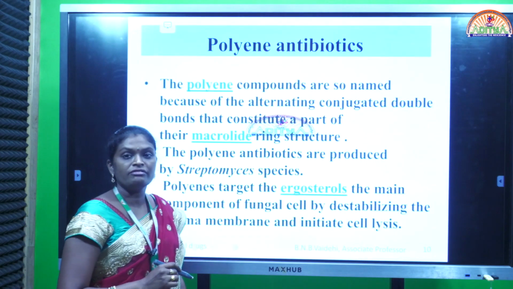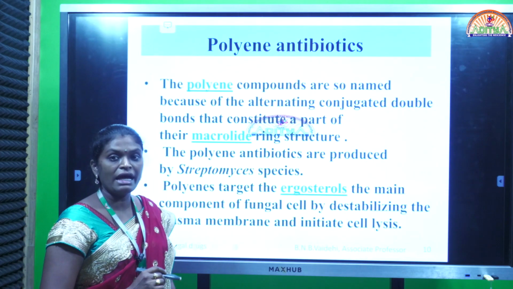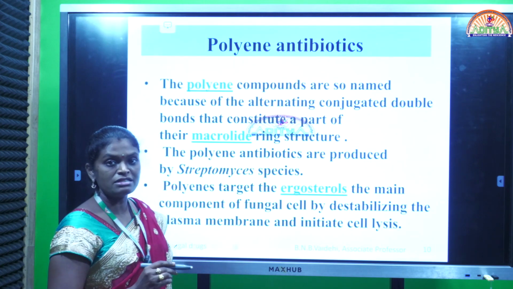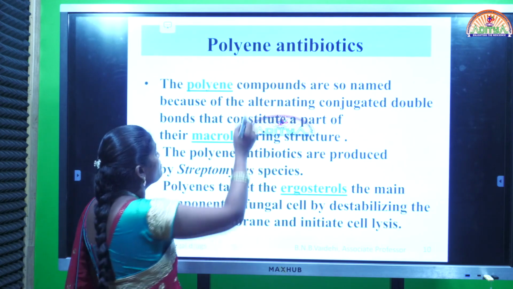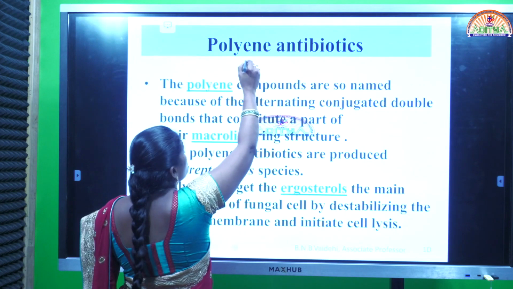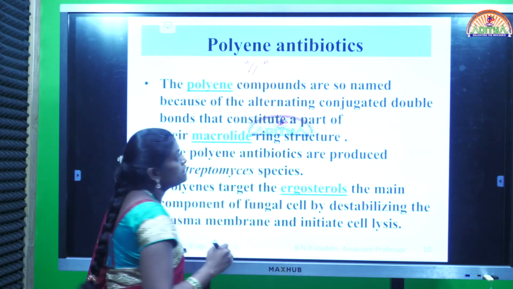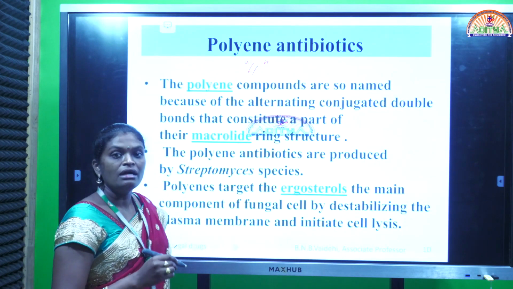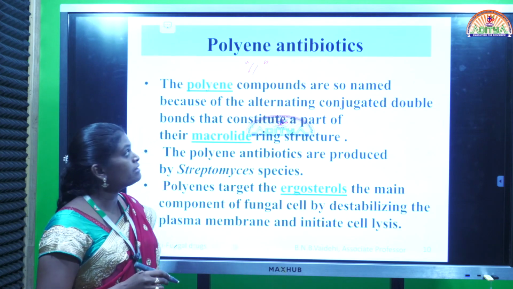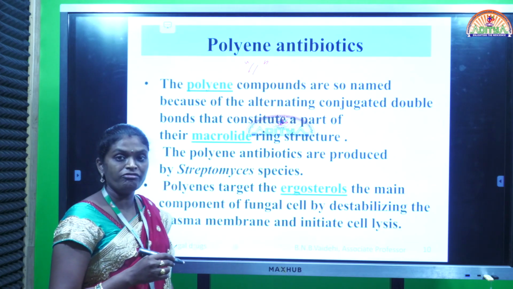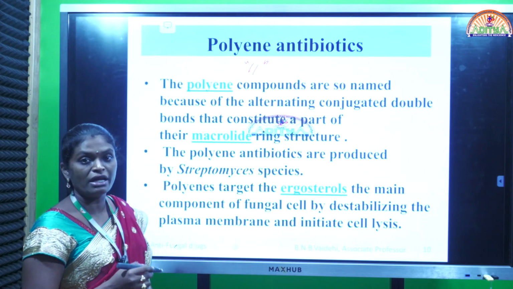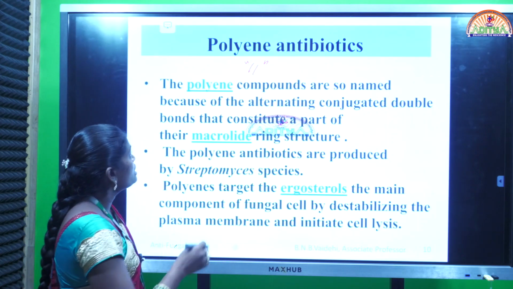Coming to the first category of antifungal agents, that is polyene antifungal antibiotics. Polyene means poly means many, ene means double bond. These antibiotics contain a number of double bonds. Antibiotic means a compound which can be obtained from a microorganism or a metabolite of a microorganism.